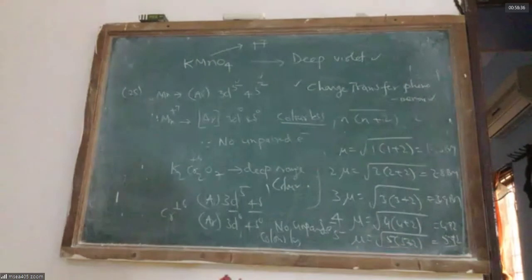Here we have learned what is magnetic moment, how it is calculated, who will be paramagnetic, who will be diamagnetic, what are the various oxidation states shown by d block elements, why they act as catalysts, how the color of an ion can be identified, and why dichromate and permanganate show deep color though they don't have unpaired electrons.